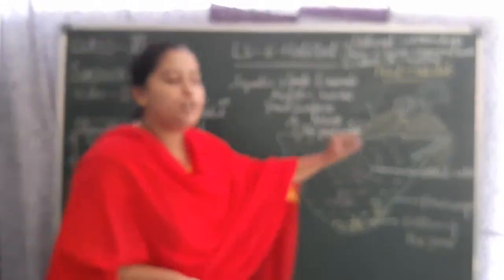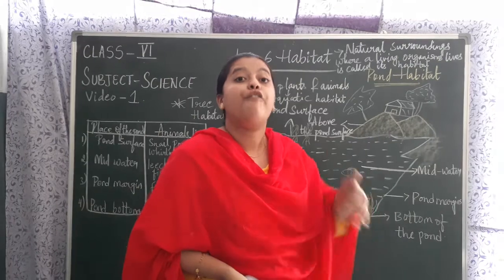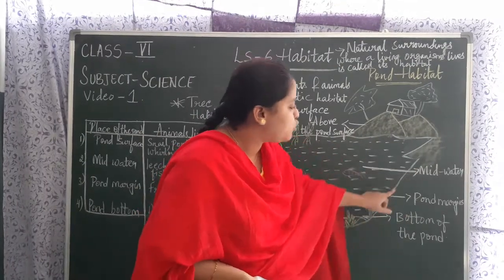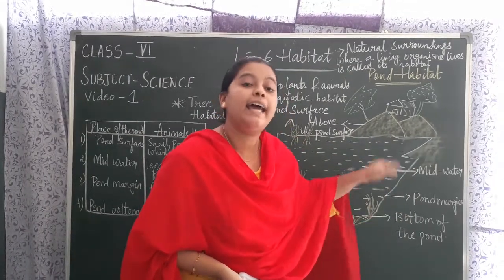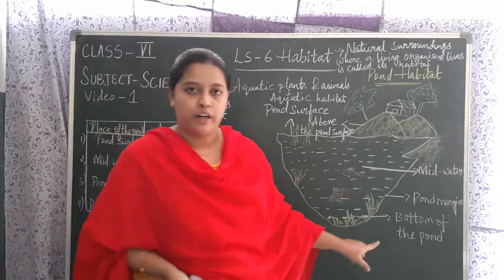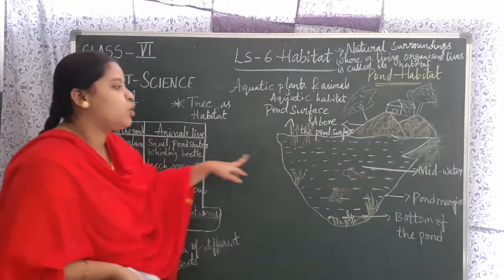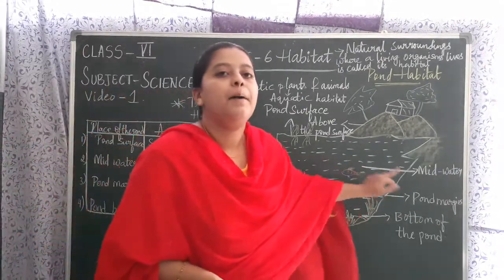Now coming to mid water. In mid water, remember, fishes always swim in the mid water. For laying the eggs, they will come to the pond margin. They will lay the eggs on the pond margin, but they will swim in the mid water. And apart from that, leeches and mosquitoes also you can find in the mid water.